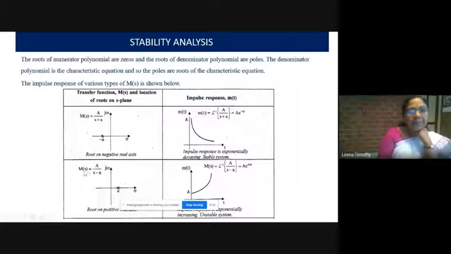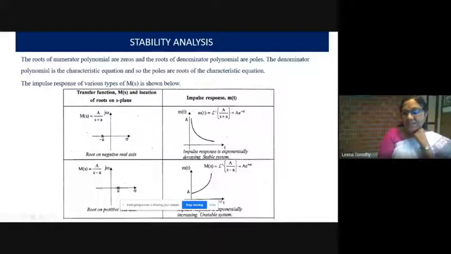And suppose the transfer function M of S is equal to A divided by S minus A. That means the root of the characteristic equation is plus A. The roots of the characteristic equation are the poles of the transfer function, that is plus A, so in the right hand side of the S-plane. So this pole is on the right hand side of the S-plane, and its impulse response is exponentially increasing like this. So this is an unstable system.